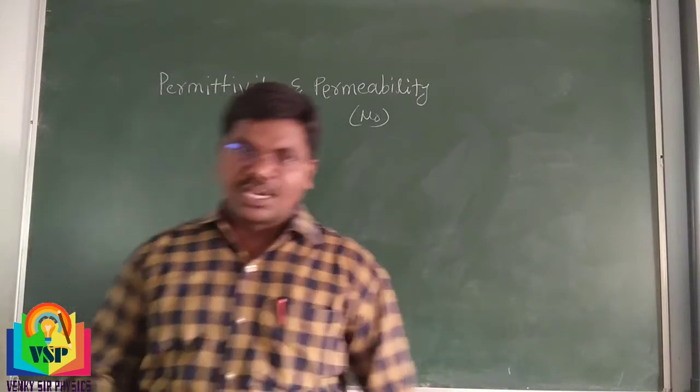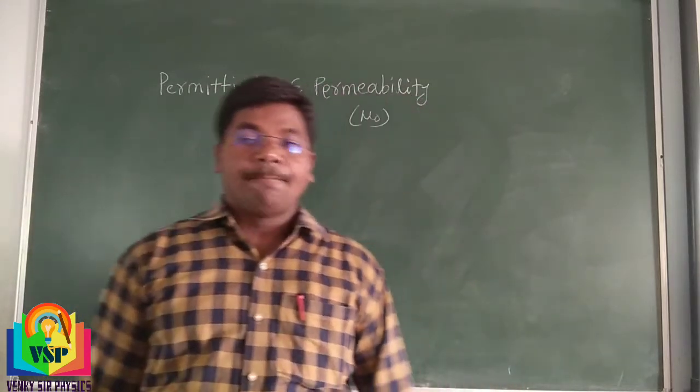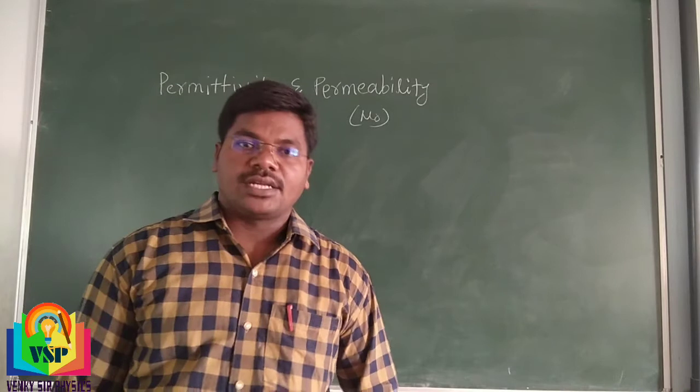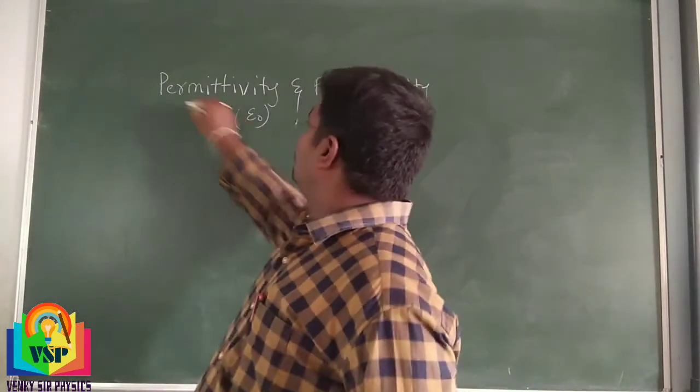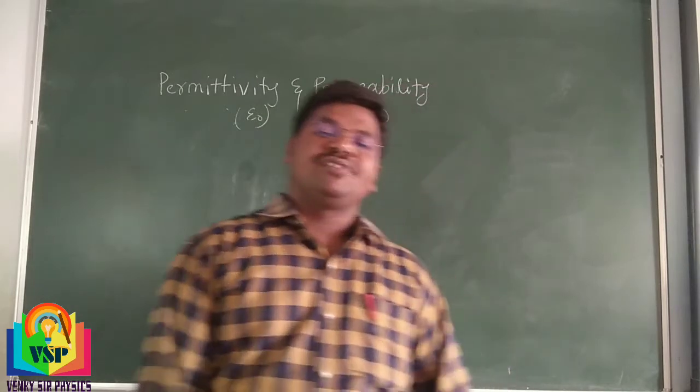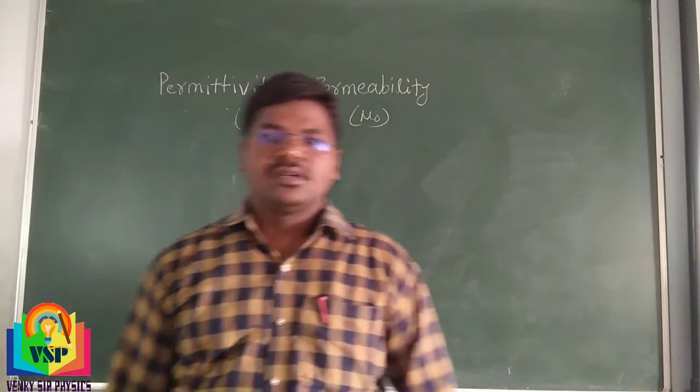Permittivity, epsilon naught, and permeability, mu naught.